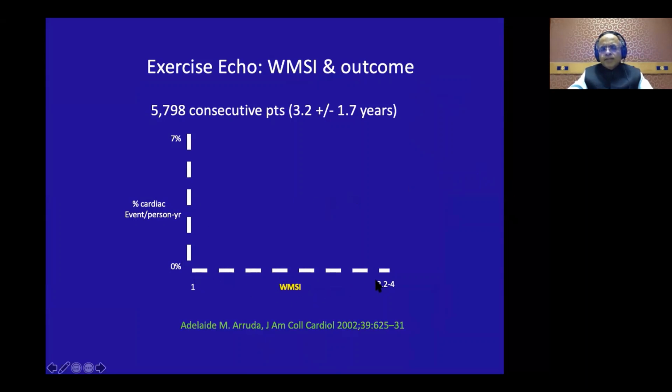If on the x-axis is the wall motion score index and the y-axis is the cardiac events per person-year, then actually the graph just climbs. So as your wall motion score index goes on increasing, your yearly cardiac events go on increasing.